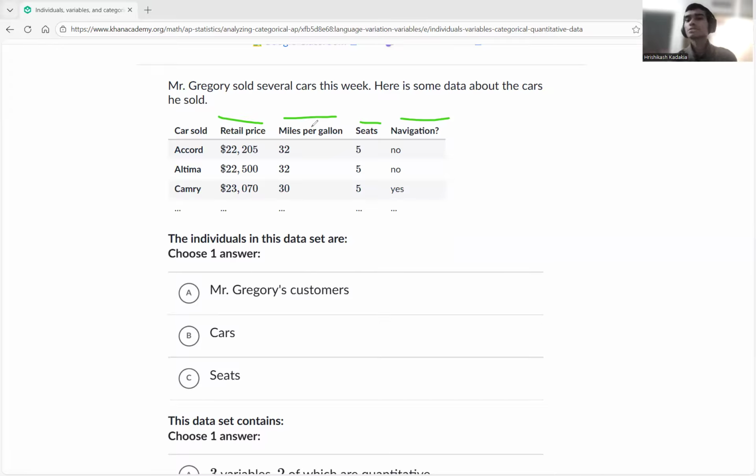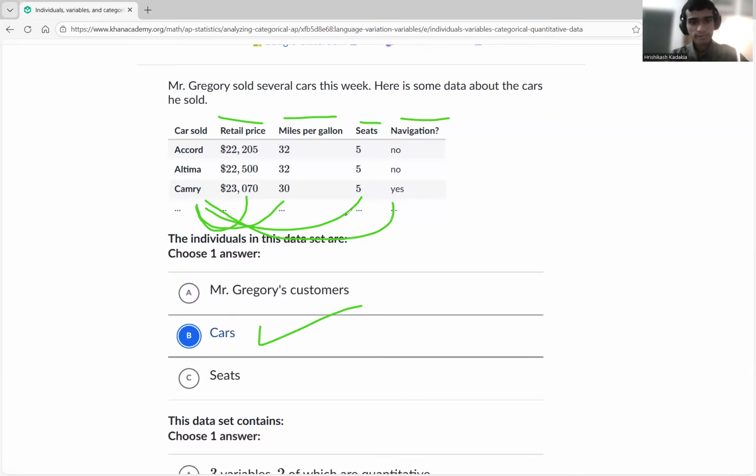So remember, categorical means into categories. Numerical means into numerals, values, into numbers. Here we have four variables because they're describing the retail price, miles per gallon, seats and navigation, and everything is describing the car. This one is also describing a car, and this one too, and this one is describing the same car. Therefore, the individuals in this data set should be cars. That's what we can conclude, so we're going to pick that.